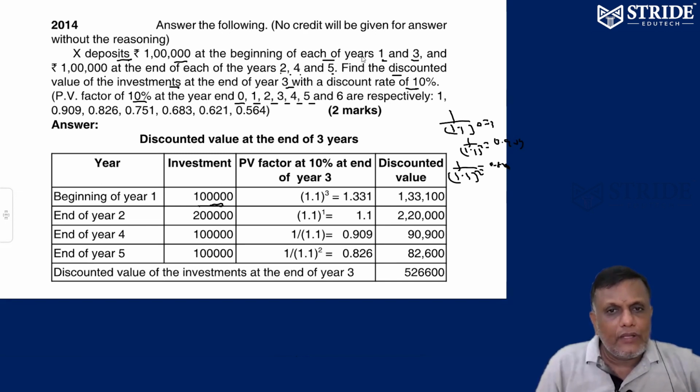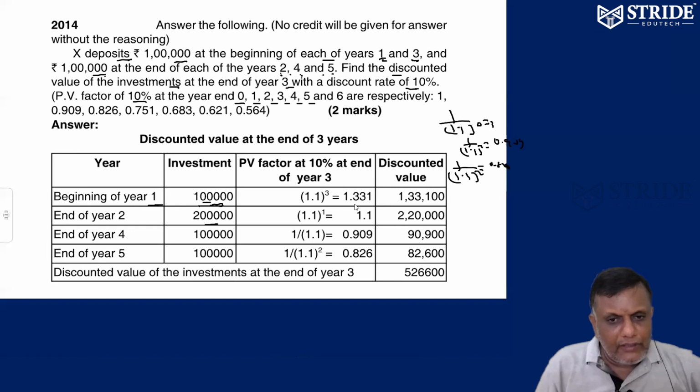So extra 1 lakh at the beginning of years 1 and 3. At the end of the second, fourth and fifth years, I just deposit 1 lakh, correct?